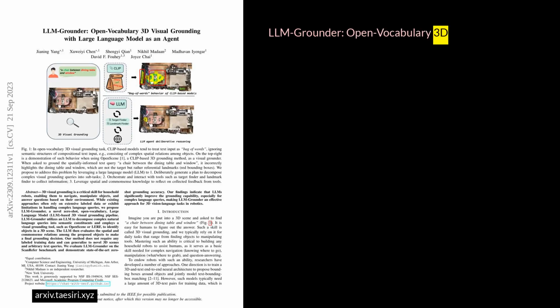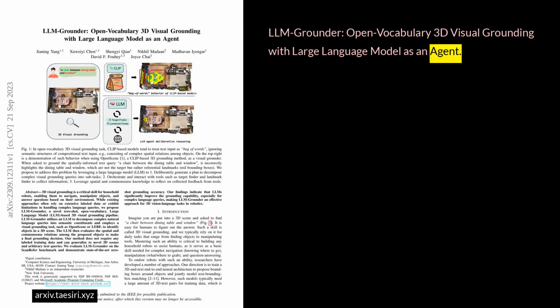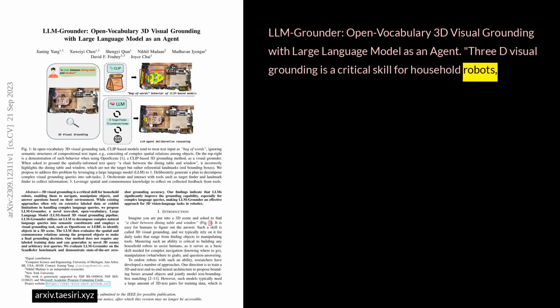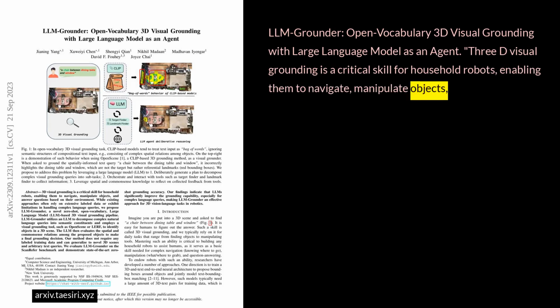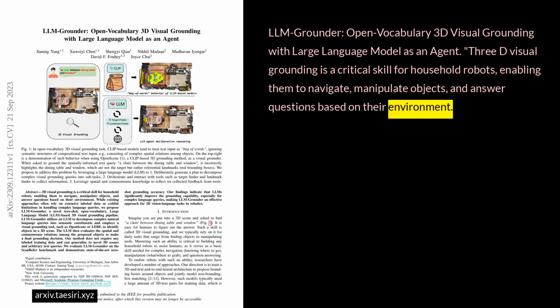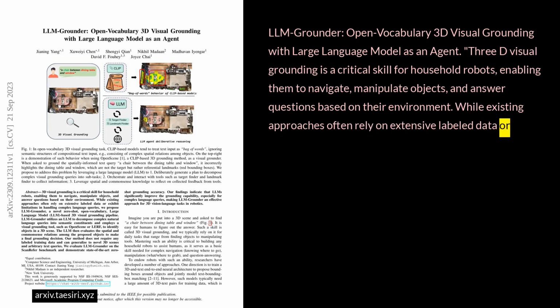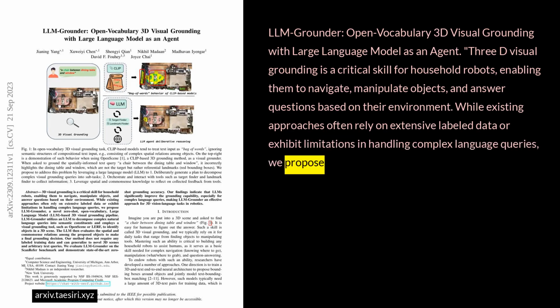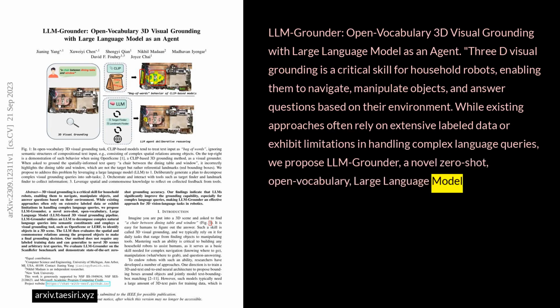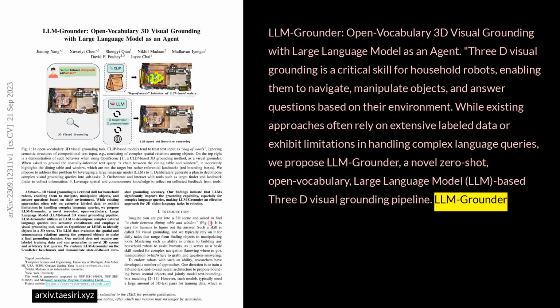LLM-Grounder, Open Vocabulary 3D Visual Grounding with Large Language Model as an Agent. 3D visual grounding is a critical skill for household robots, enabling them to navigate, manipulate objects, and answer questions based on their environment. While existing approaches often rely on extensive labeled data or exhibit limitations in handling complex language queries, we propose LLM-Grounder, a novel zero-shot open vocabulary large language model (LLM) based 3D visual grounding pipeline.